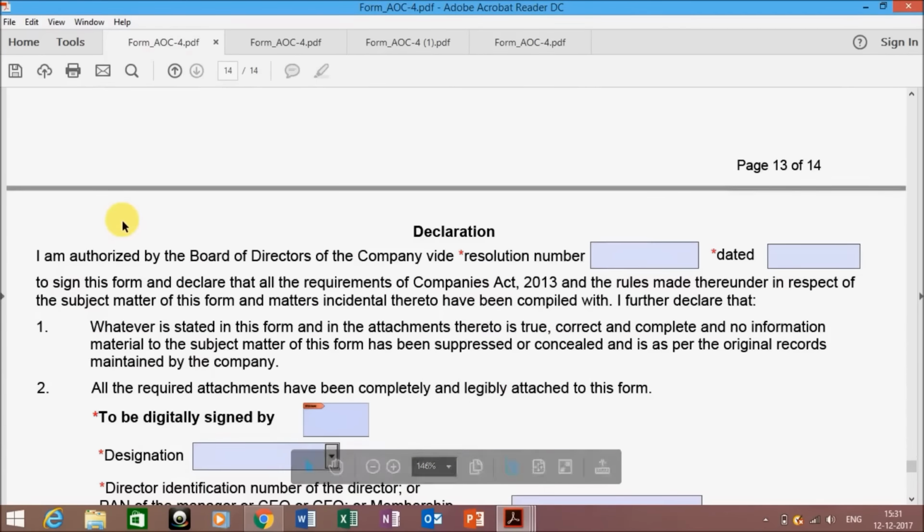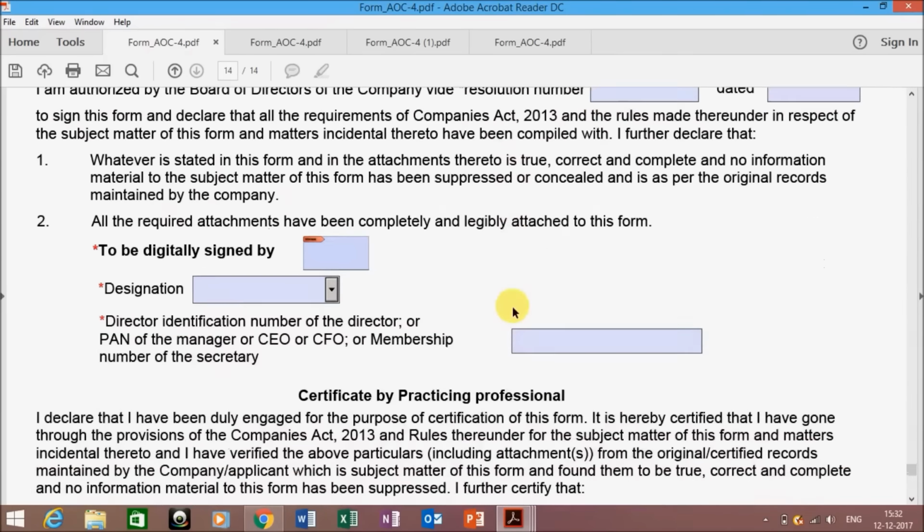Now the next is the declaration. You have to write the resolution number and the date when the board of directors authorized to sign this form. Then select the designation of the director, manager, whoever is signing the form. Enter the DIN number over here.